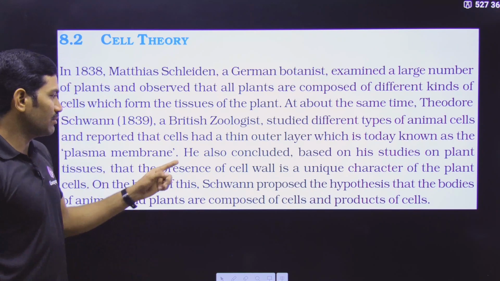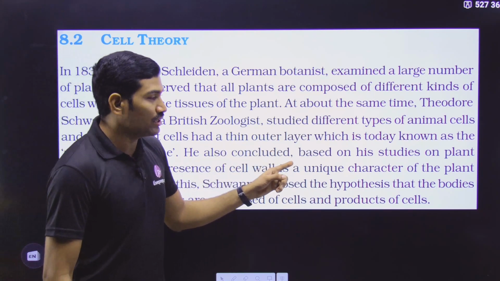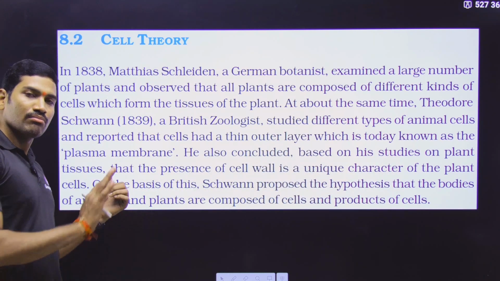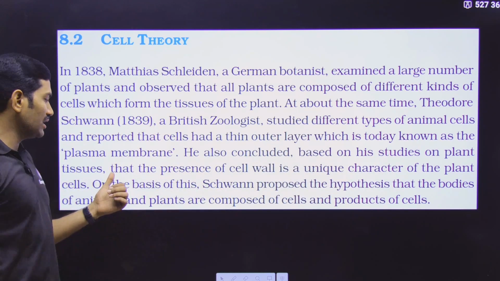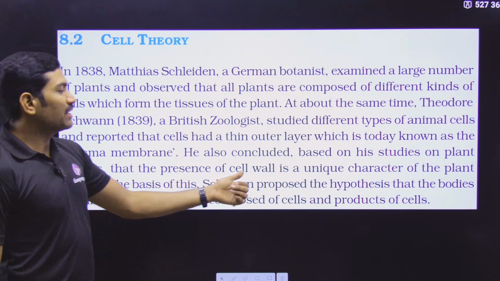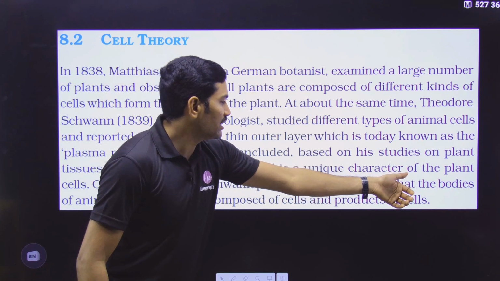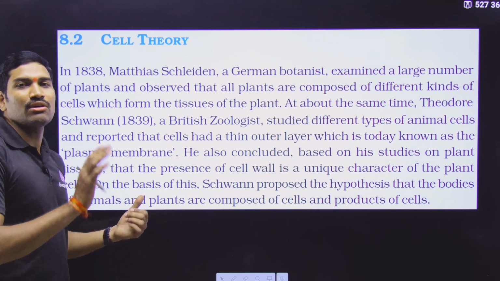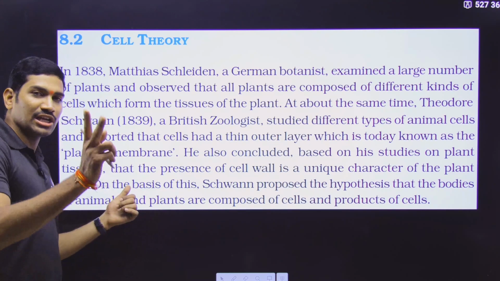That is one point. Second point, he also concluded, based on his studies on plant tissues, that the presence of a cell wall is a unique character of plant cells. So in the case of plant cells, cell wall presence is the unique character. This is the second point.